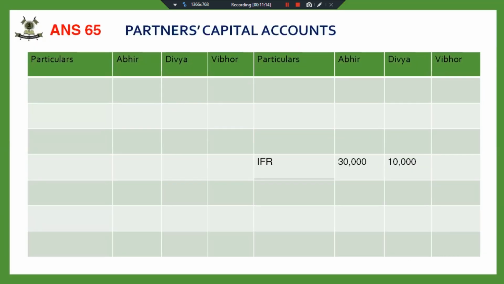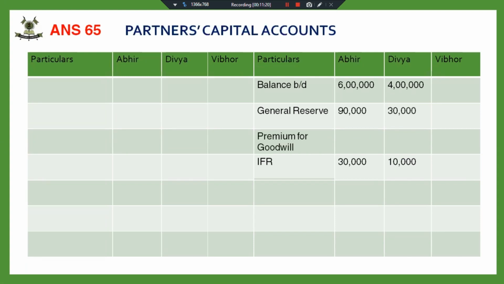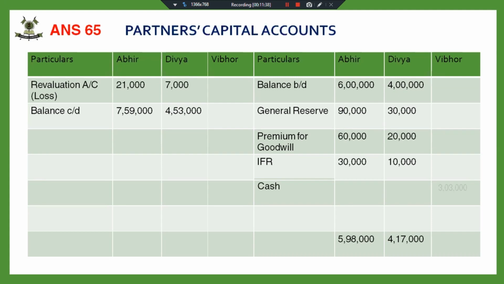Fine, you will get these capital balances. General reserve we have distributed. IFR is also distributed amongst the partners. Then premium for goodwill has been distributed in old profit sharing ratio because this is the sacrificing ratio. And then revaluation account loss has been distributed amongst the partners. And then we have found out the balance carried down. Now this amount, cash to be brought by the new partner, is to be calculated. This I have shown you, this is 3,03,000.